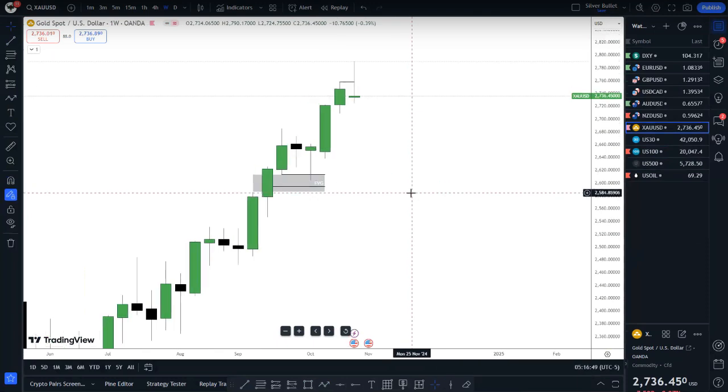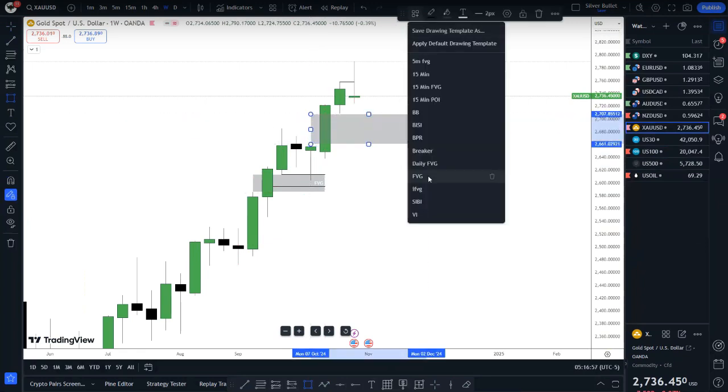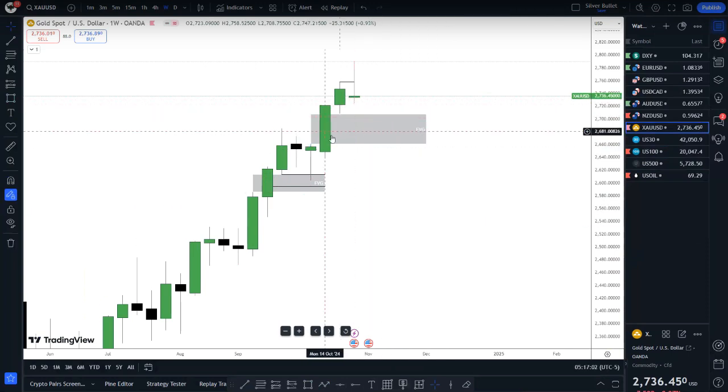That's the first thing. The second thing that we see in this case, we've taken out all of the external range liquidity. Which means this week gold may be heading down into this weekly internal range liquidity in the form of a fair value gap. So this week, bearish, at least to this level here, to this gap.